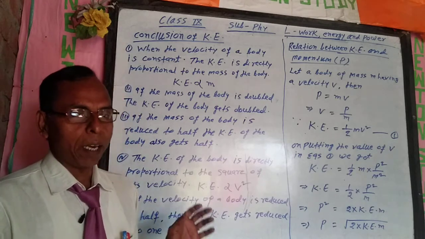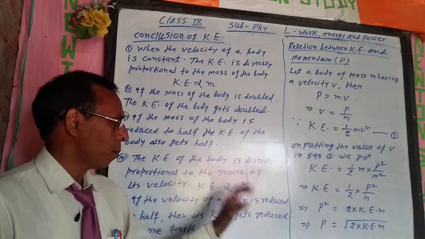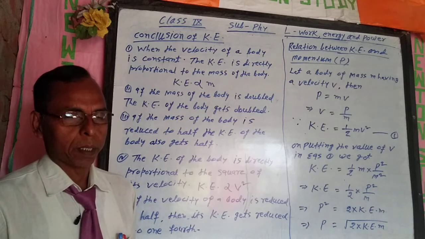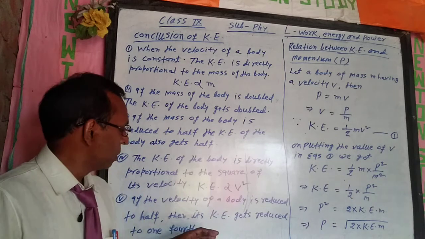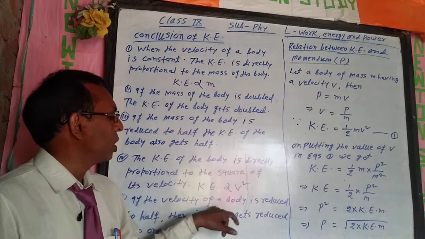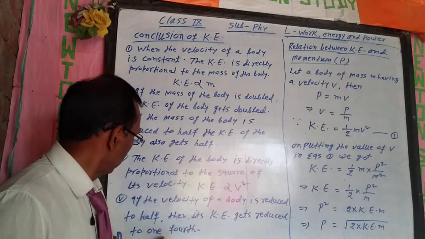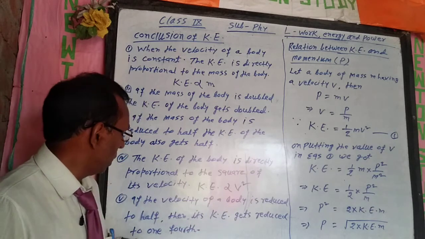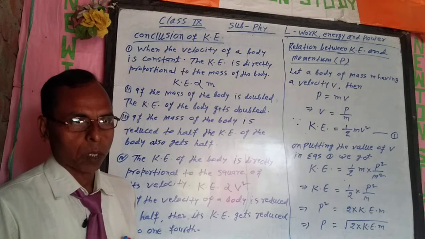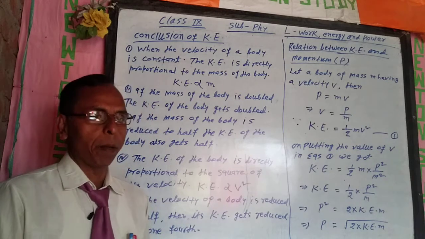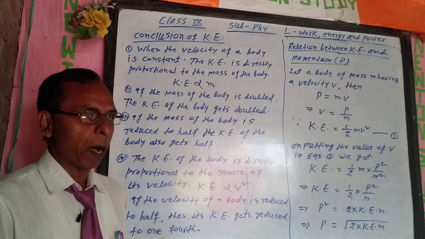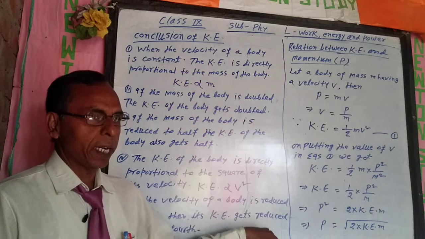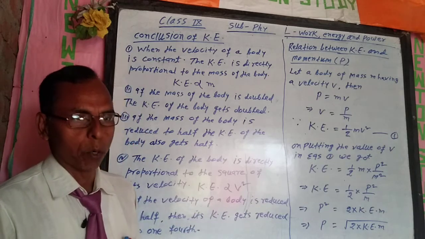When the velocity of a body is reduced to half, then its kinetic energy gets reduced to one fourth.